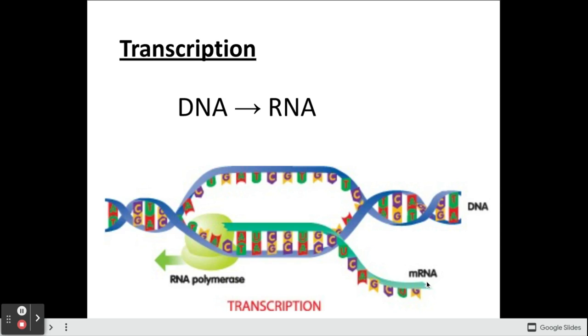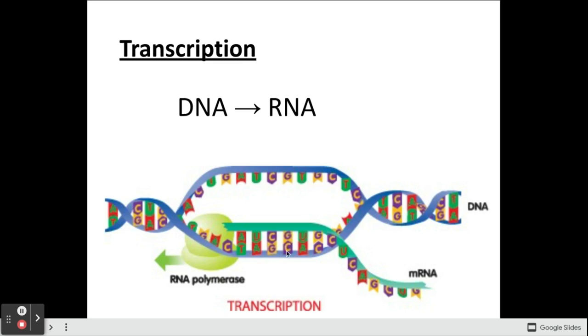And remember, there's no thymine, there's no T's in RNA. There's U's instead. So here I see a T in the DNA. Therefore, the RNA is going to be an A. Here I see an A in DNA. That means its complement is going to be a U because there's no T's in RNA. G always matches up with C, so that doesn't change.